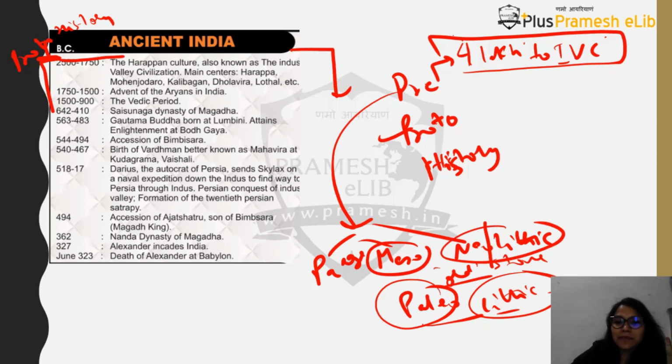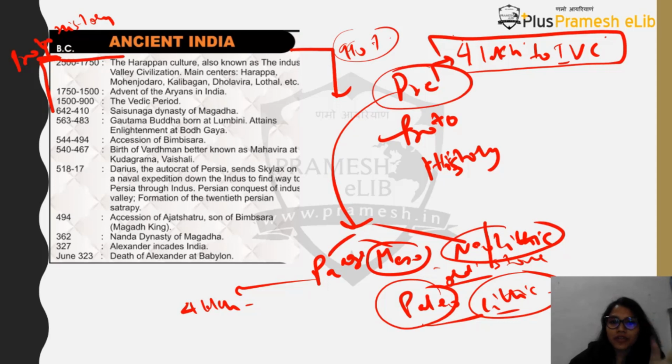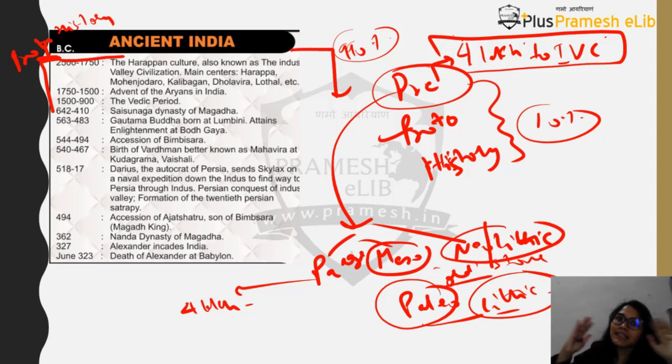If you have to divide the time period, Paleolithic might go from about 4 lakh years. It is the largest, as you will find that more than 90% of our history is in prehistoric times, because you have covered lakhs and lakhs of years. If you take the entire proto-history and the history that we know till 2020, it will not be more than 10% of the entire history of humankind. So prehistoric times has the maximum time scale, and within that, Paleolithic has the maximum.